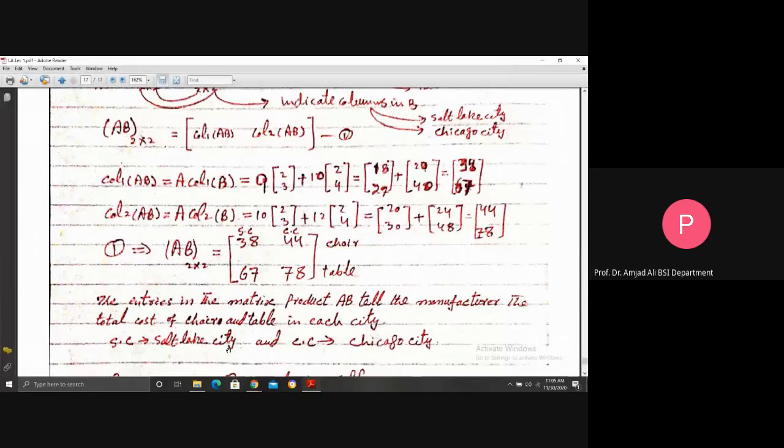SC means Salt Lake City, CC means Chicago City. If we put another question, which city is more expensive? You see, the chair cost in Salt Lake City is 38, but the same chair cost in Chicago City is 44. A table costs 67 in Salt Lake, but one table costs 78 in Chicago City. So it means that Chicago City is more expensive than Salt Lake City. This is another question you can form.